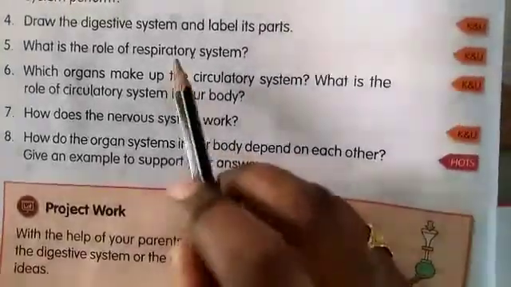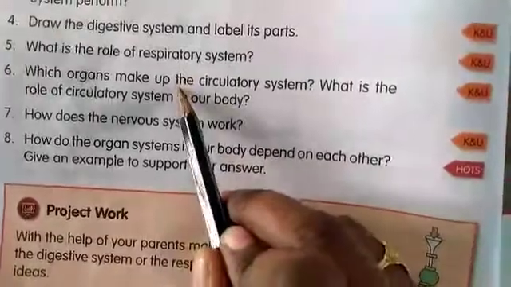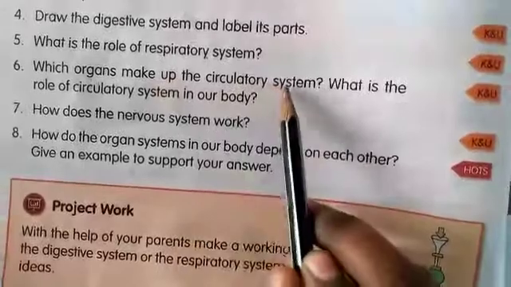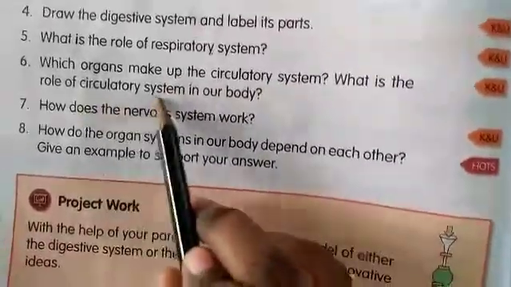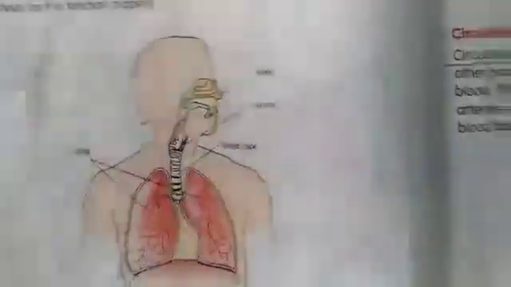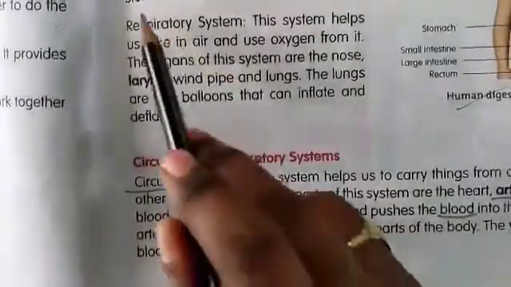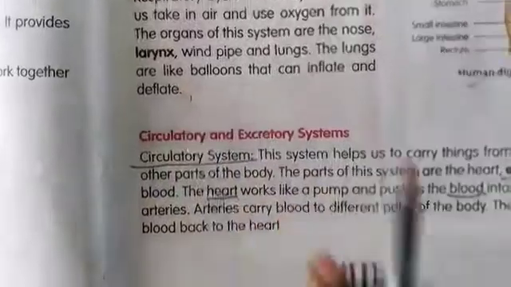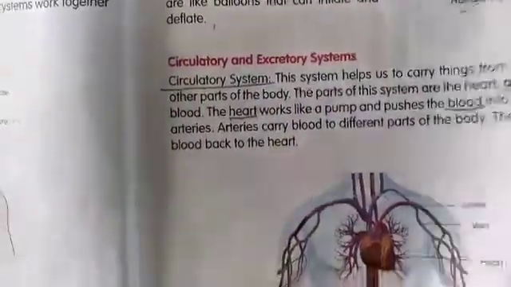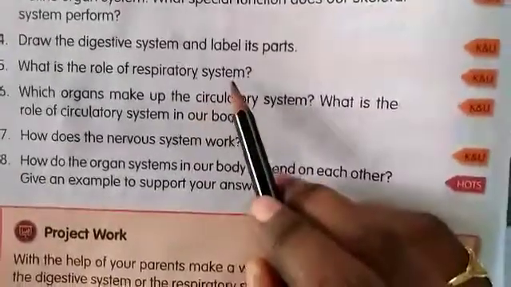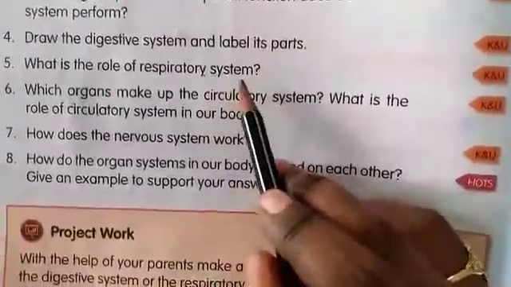So first you are going to write the 5th and 6th. What is the role of the respiratory system and which organs make up the circulatory system? What is the role of the circulatory system? Already we have here the role of the circulatory system and the role of the respiratory system. The role of the respiratory system is from here, and the circulatory system from here to here. So write these 2 answers 2 times in your classwork. Revision part, day 3 revision.